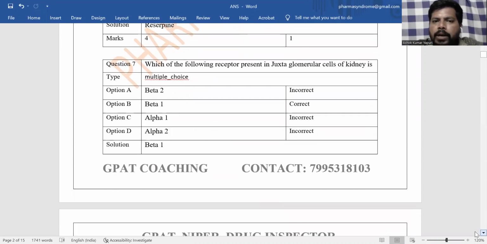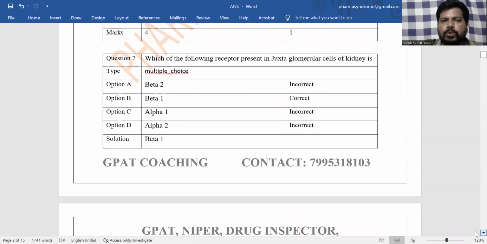And moving to the next question. Which of the following receptors is present in juxtaglomerular cells of the kidney?